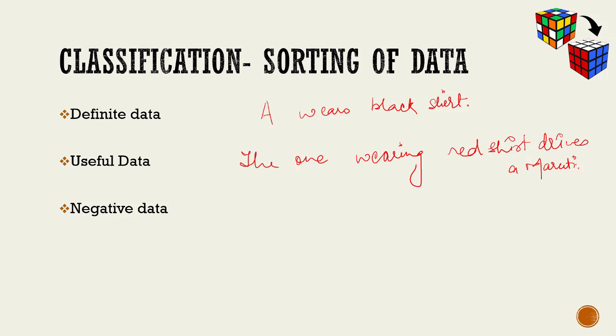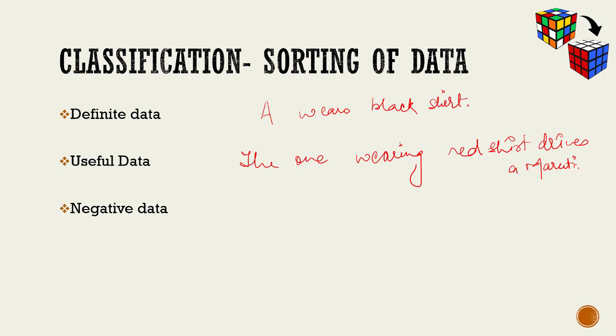But I still don't know whether I should place it with A or B or C or D or E. So this is something I have to take care of, and I might use it later on in the question. So this is useful data. It's not definite data for me.